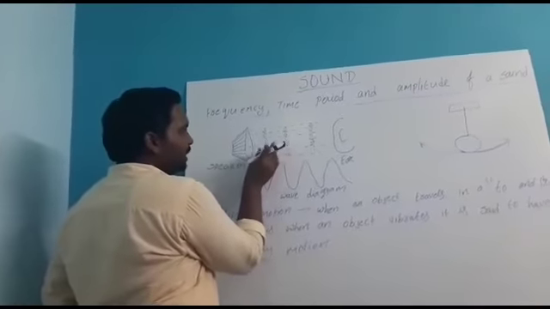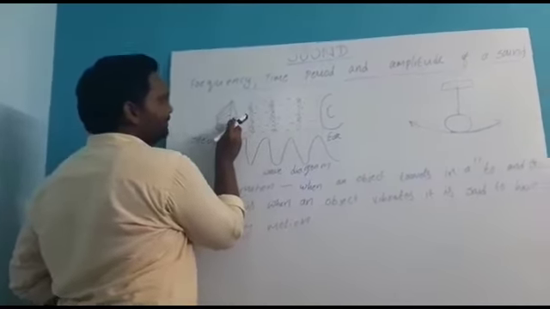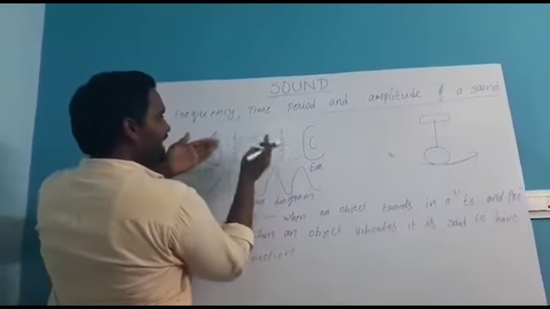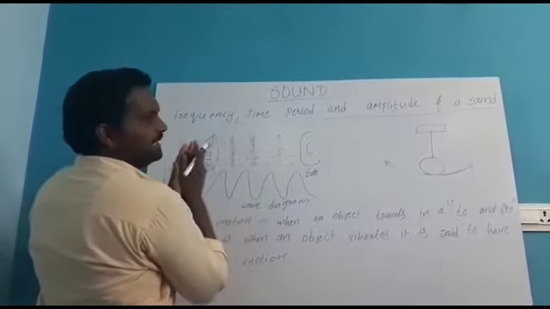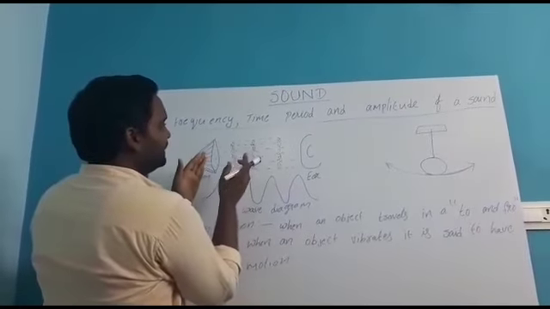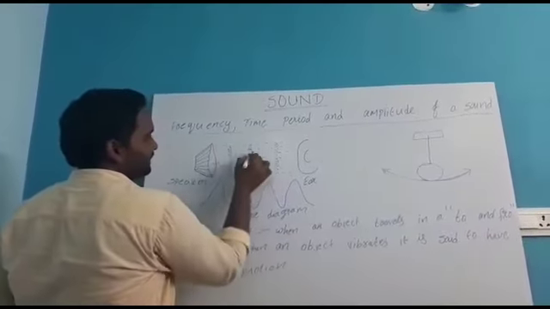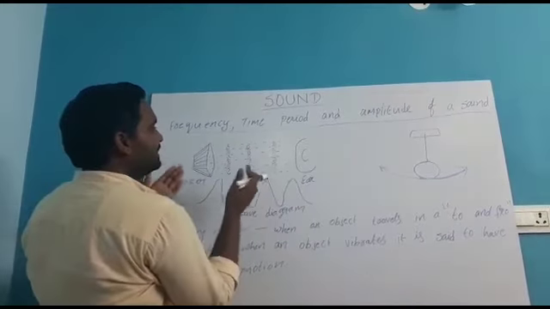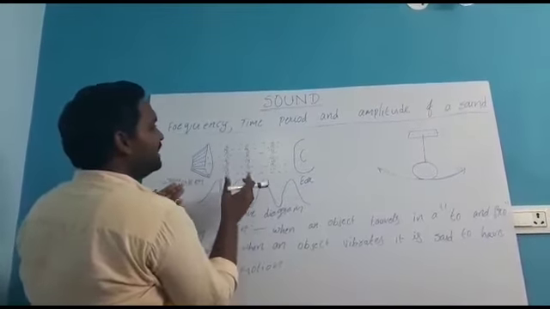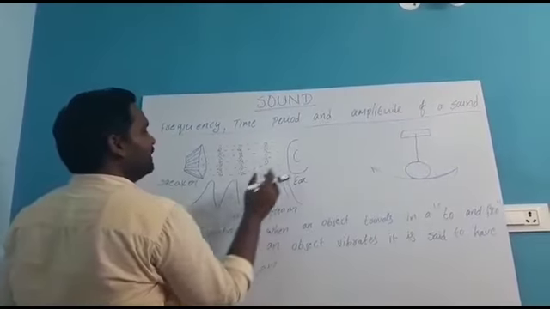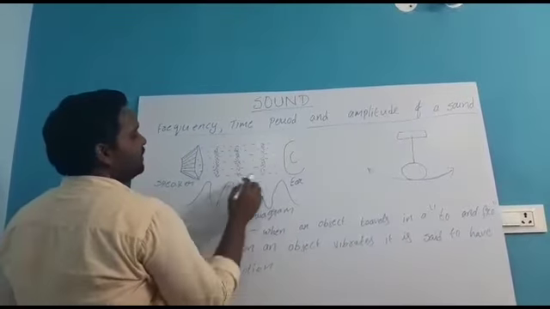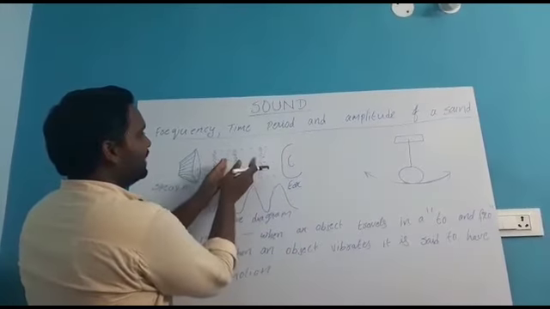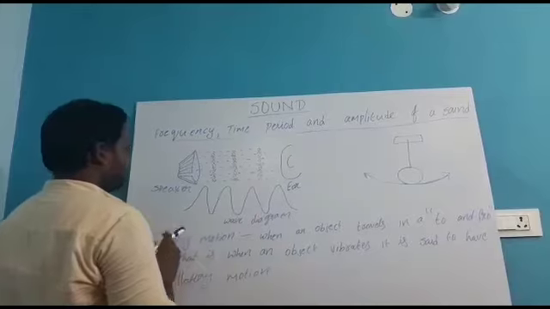When these vibrated molecules move from the speaker to our ear, they dash against each other. They touch each other and move this way. After that, they vibrate each other, and it reaches our ear in the form of a wave. This vibration we can call oscillatory motion.